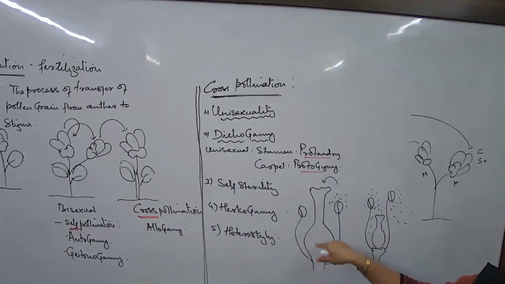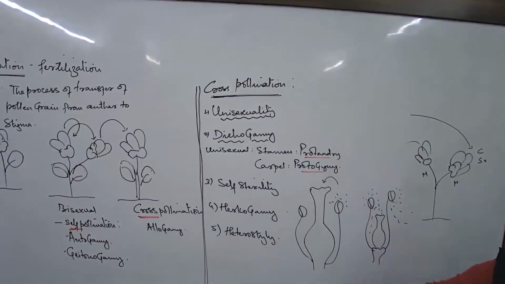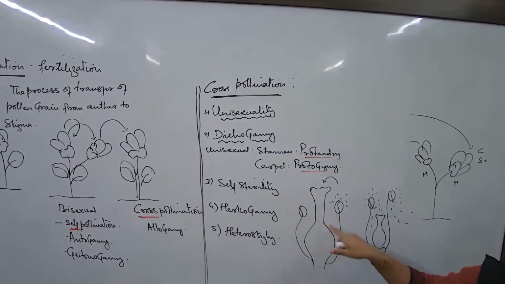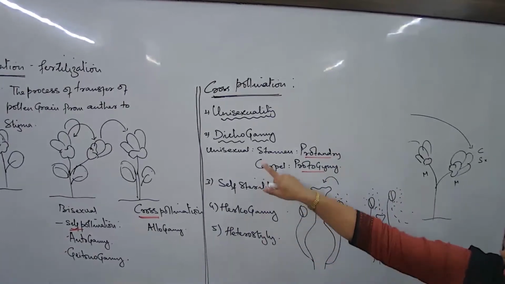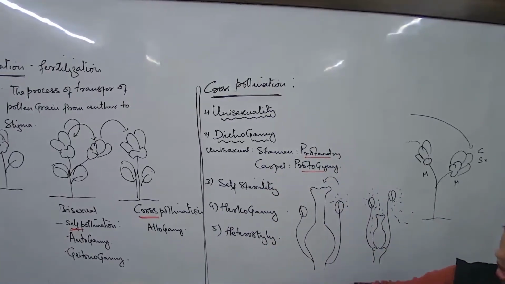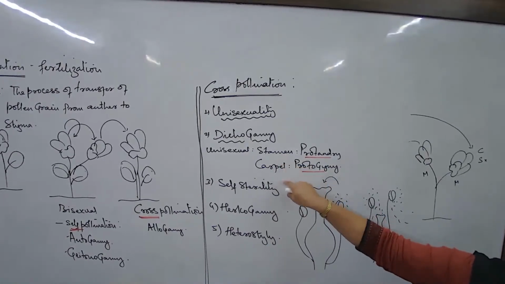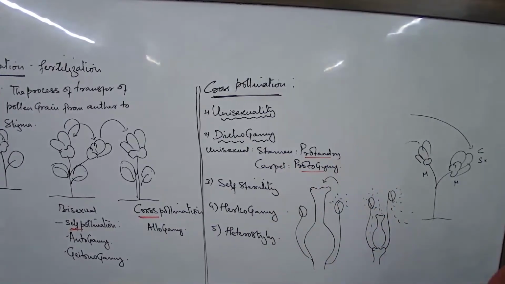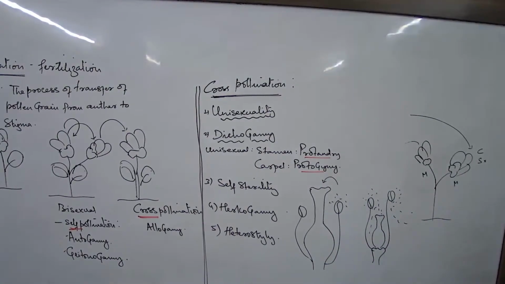Hercogamy, a bisexual flower, but still favoring cross-pollination. Self-sterility, a bisexual flower, but still favoring cross-pollination. Dichogamy, a bisexual flower, but still favoring cross-pollination. So here all the factors that we are talking about, yes, most of the examples that we pick up are bisexual flowers, but for some reason or other, these flowers, being bisexual, do not show the process of self-pollination, but are mostly dependent on cross-pollination. Why? Because of these 5 major conditions.